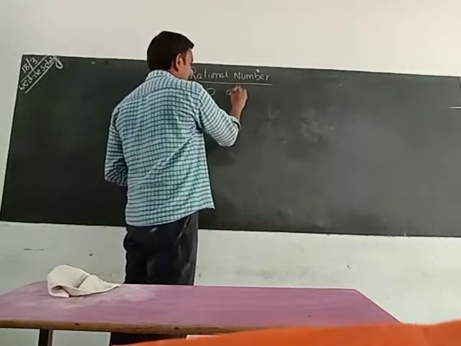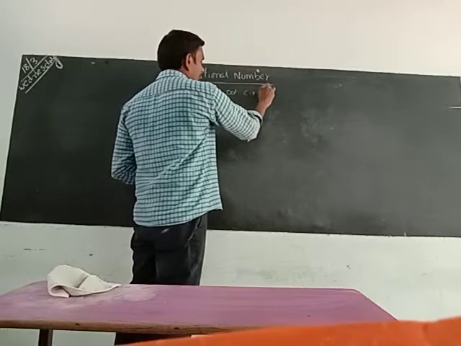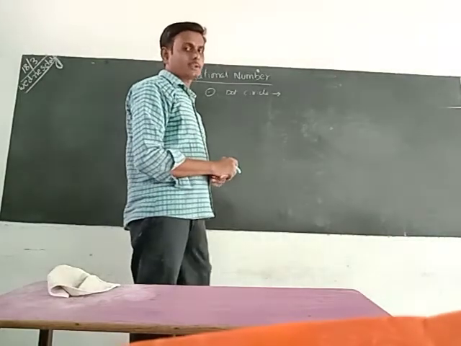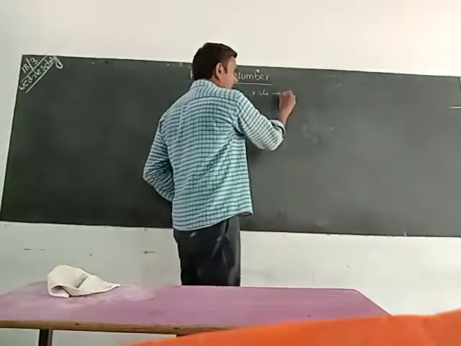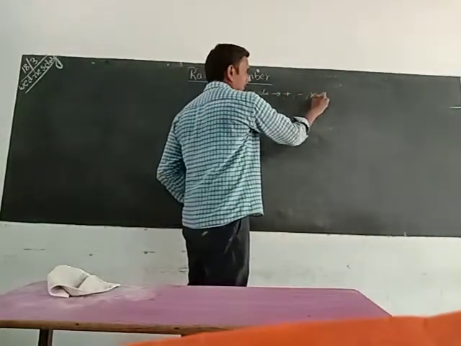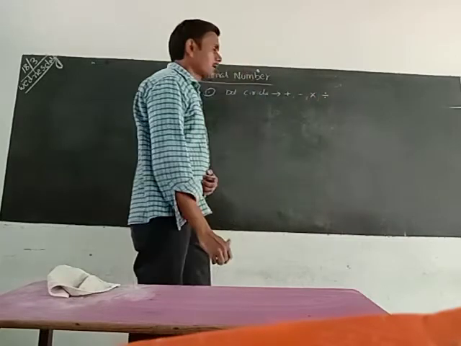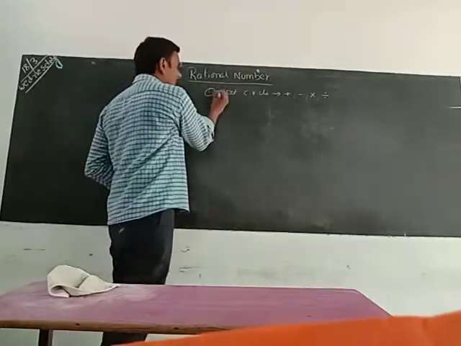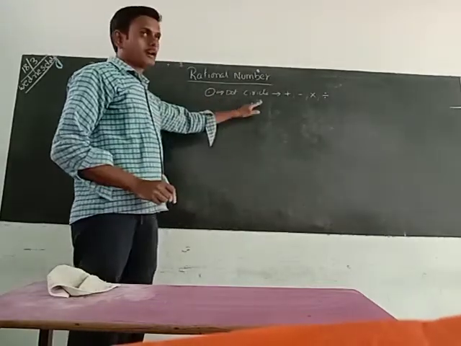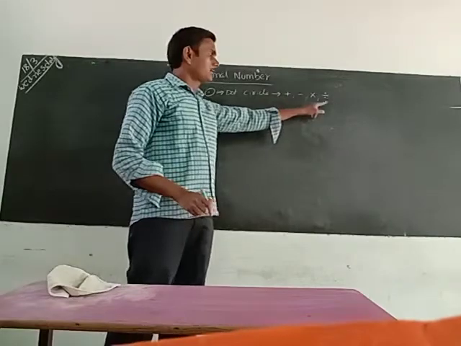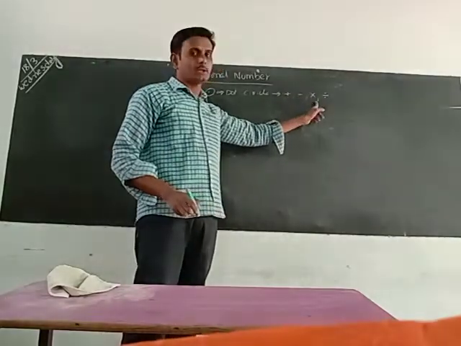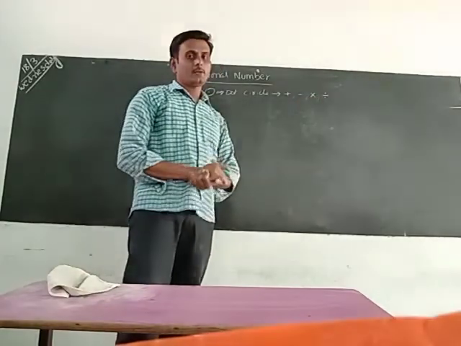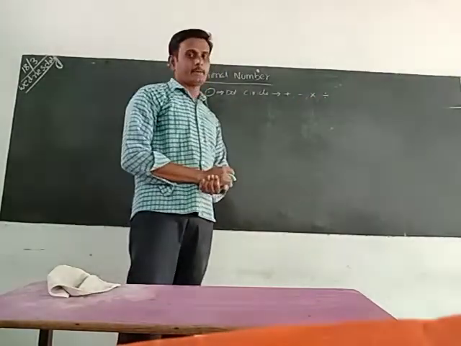This symbol is called dot circle. This dot circle represents the binary operators. How many binary operators are there? 4 operators are there. What are those? Plus, minus, multiply, division. These 4 are called the binary operators. The dot circle represents any one of the operators: plus, minus, multiply, or division. This is the binary operator.